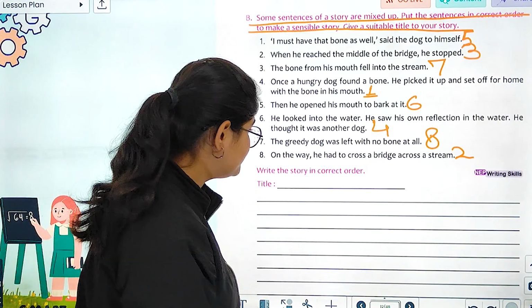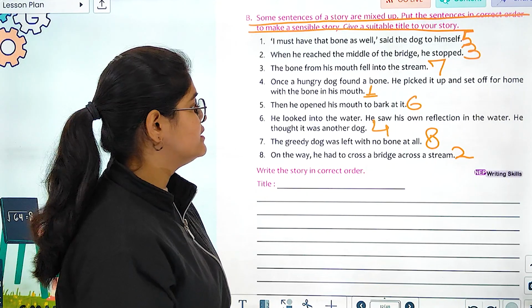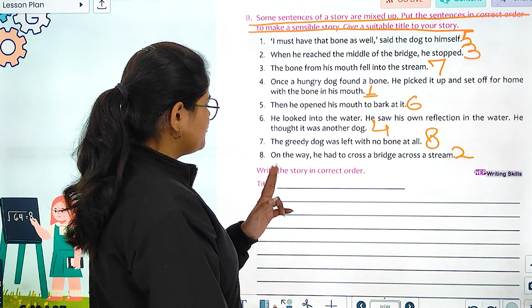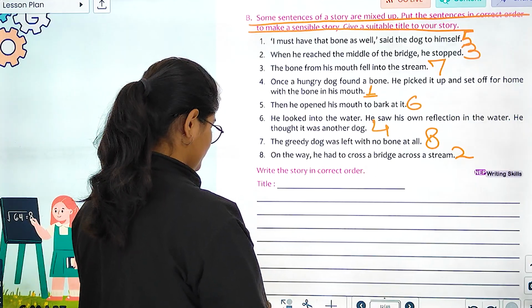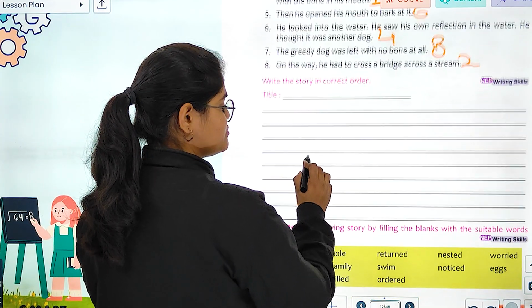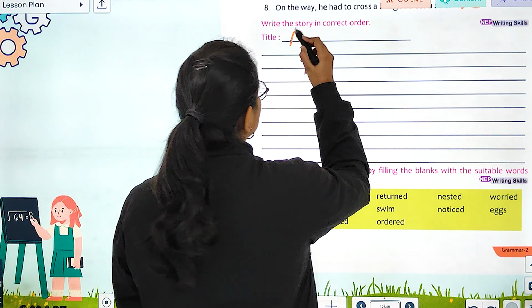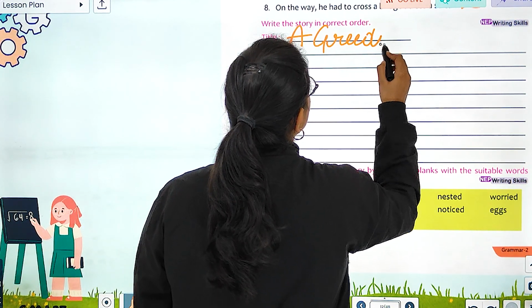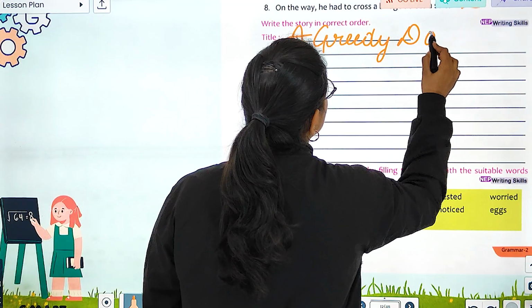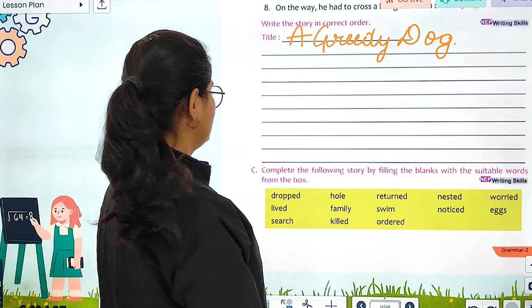Correct? So this was the story. Right? Now we have to write a title for the story. तो स्टोरी का टाइटल हो सकता है A Greedy Dog, right? So we can write over here, A Greedy Dog. Correct?